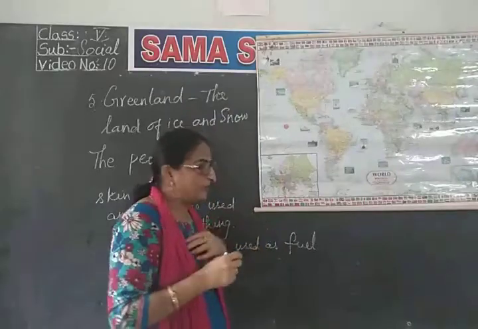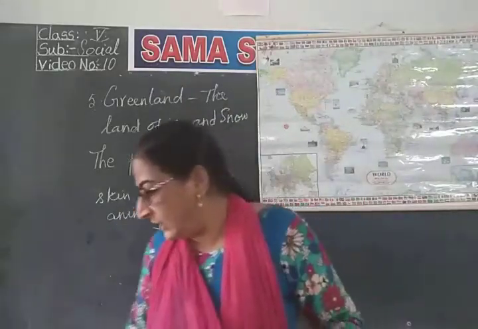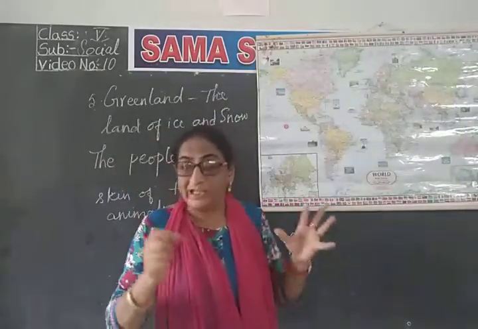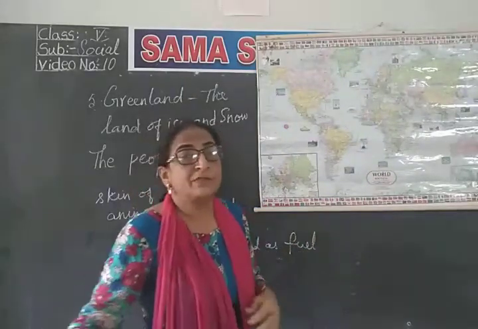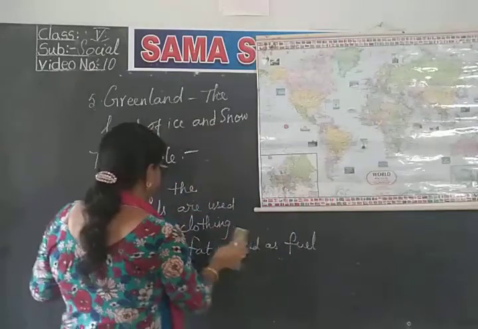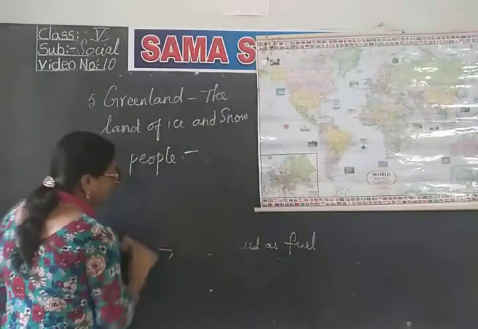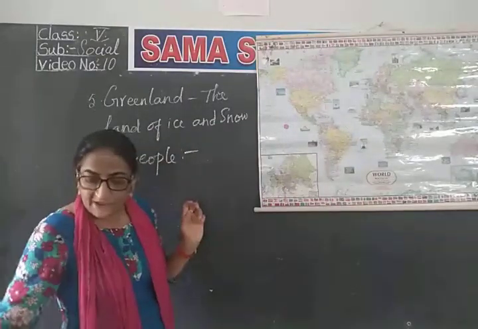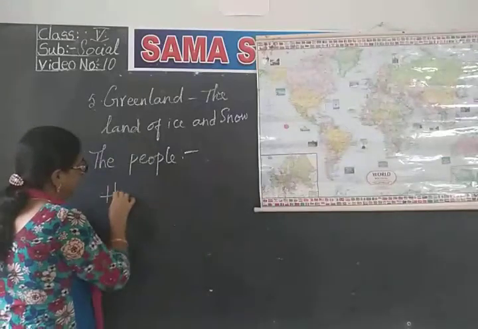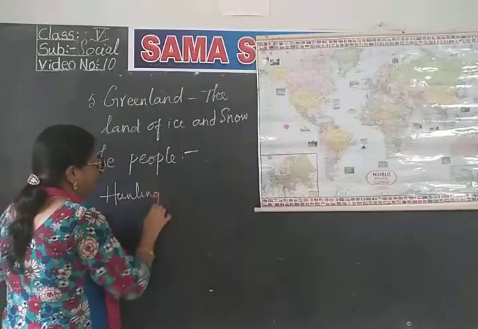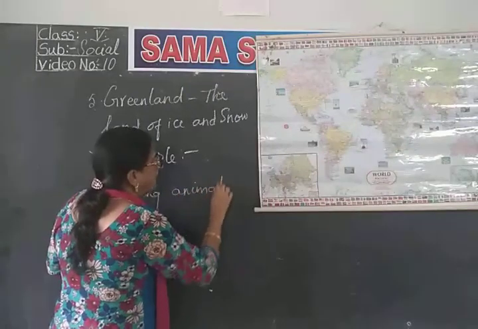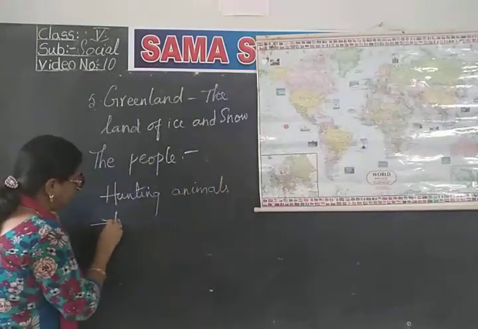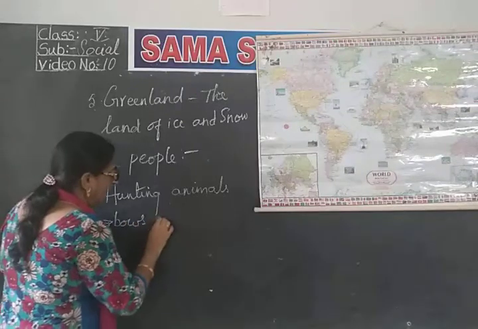The fat of the animals is used as fuel, and now they are hunting animals, isn't it? So how do they hunt animals? They used bows and harpoons. For hunting animals, they were using bows and harpoons.